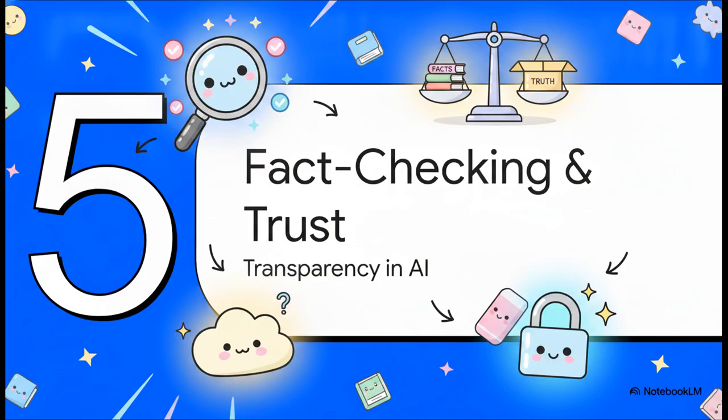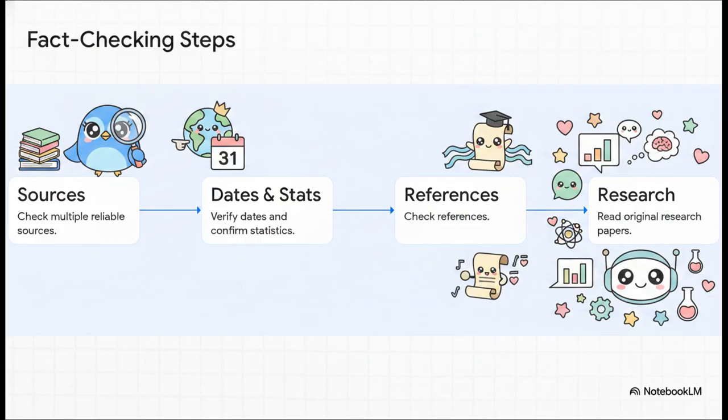Section 5, Fact-checking and transparency. You absolutely must verify AI output step by step. Let's say an AI confidently tells you India has 35 states. You cannot just take its word for it. First, you have to check multiple reliable government sources. Second, verify the dates of that information. Third, confirm the statistics through peer-reviewed journals. Fourth, check the references the AI provided to make sure they aren't totally made up. And fifth, actually go and read the original research papers yourself.